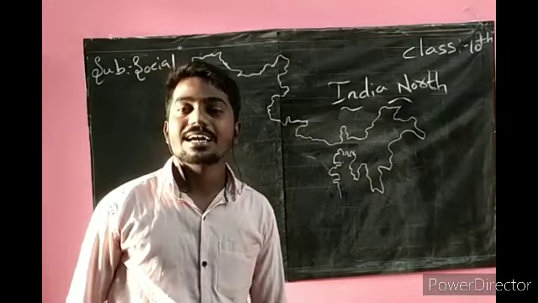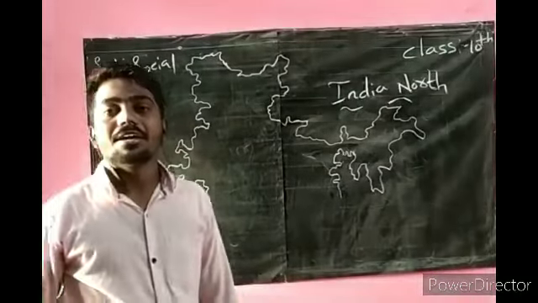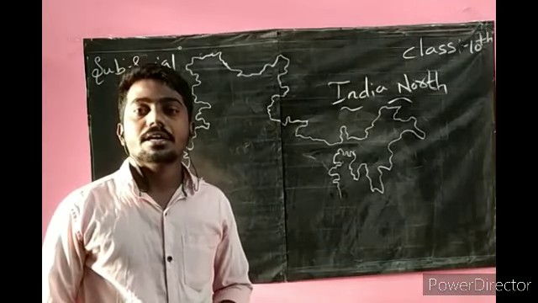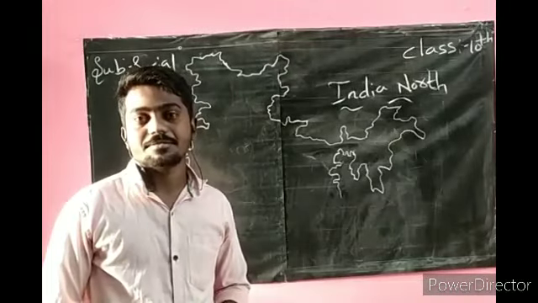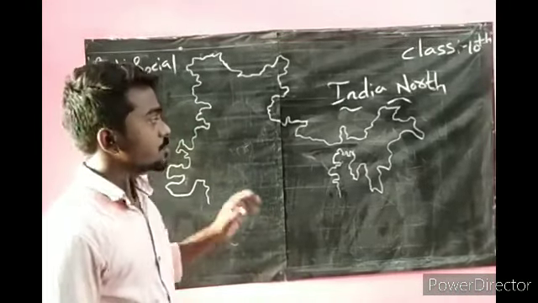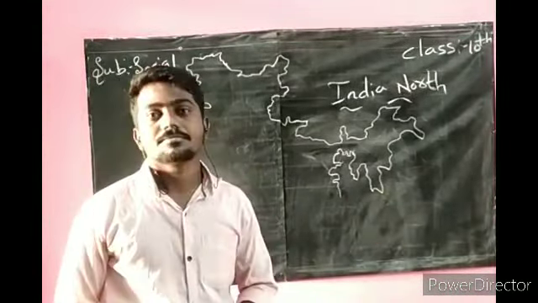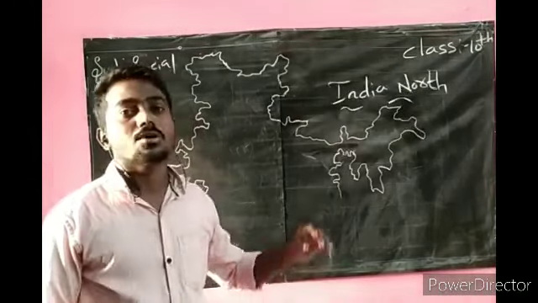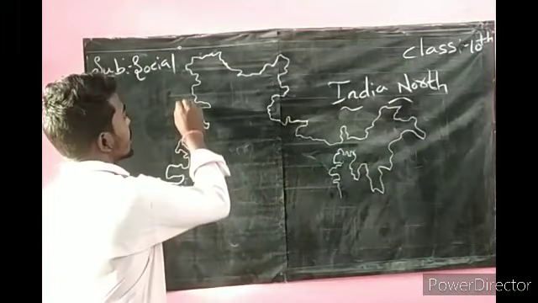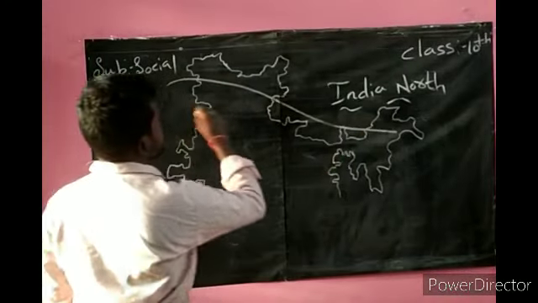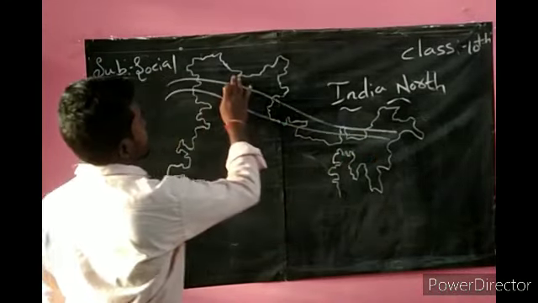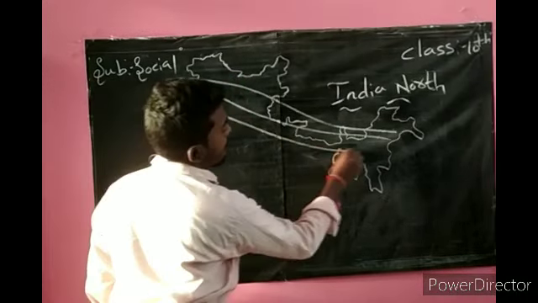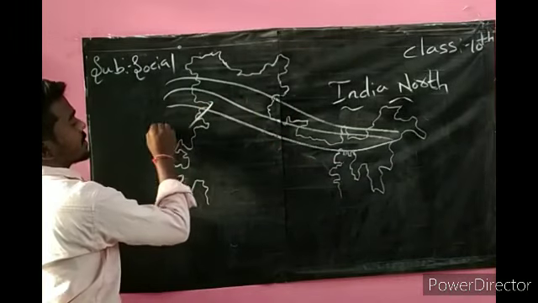In the last class, we discussed the Himalayas. I told about the southern Himalayas. The southern Himalayas are called Shivalik. Okay, the southernmost range of the Himalayas is called Shivaliks. This is the Greater Himalayas, Lesser Himalayas, and this is the Shivaliks.